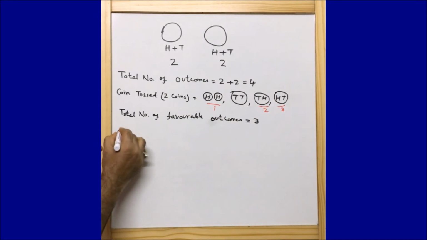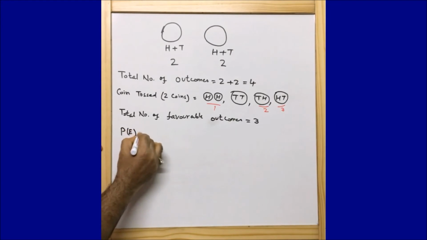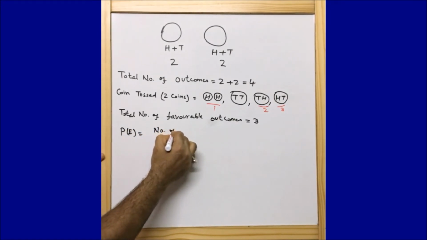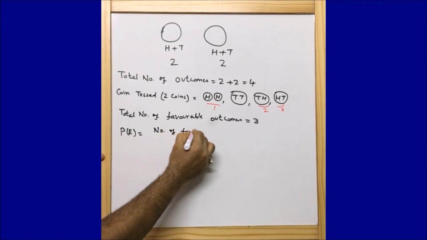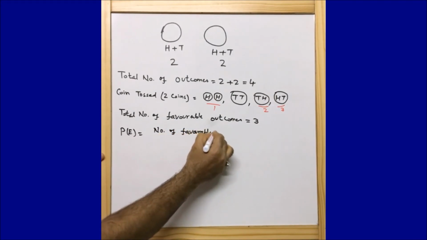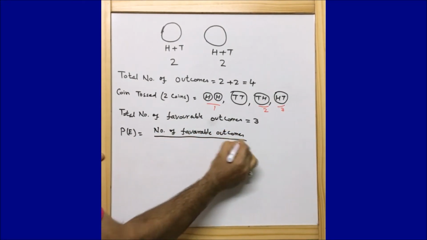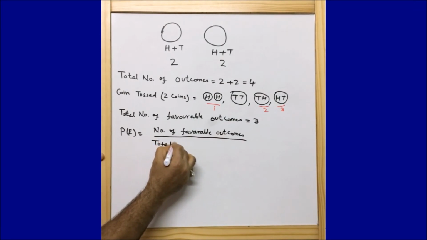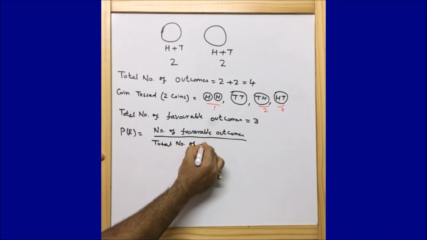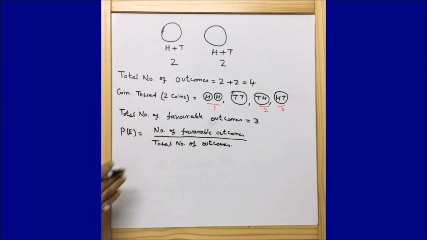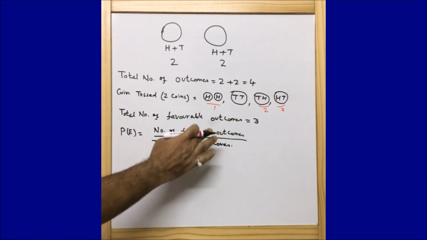As per the question, we want the probability that she gets at least one head. We very well know that the probability of an event is given by the number of favorable outcomes upon the total number of outcomes. This is the formula, or the method that we generally use to calculate the probability of an event.